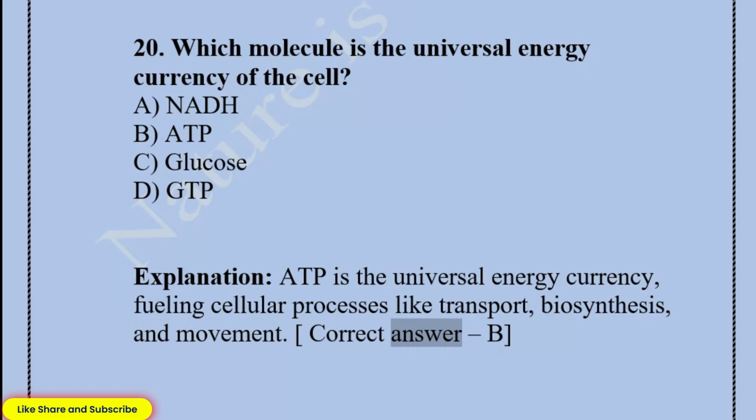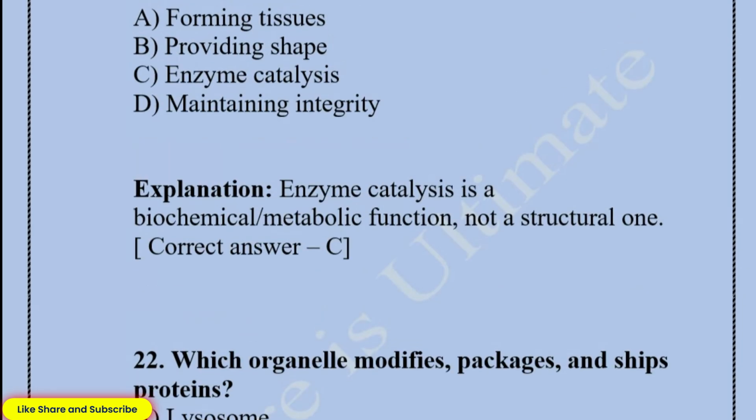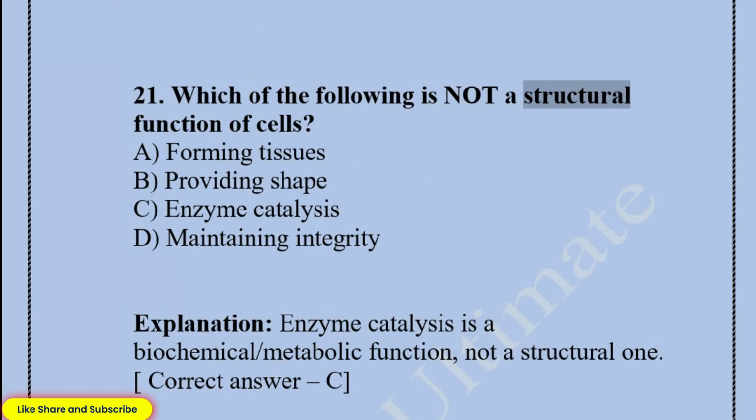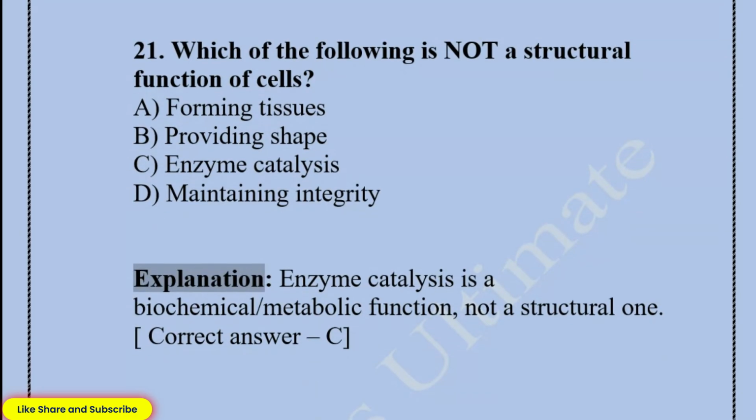Correct answer, B. 21. Which of the following is not a structural function of cells? A. Forming tissues. B. Providing shape. C. Enzyme catalysis. D. Maintaining integrity. Explanation: enzyme catalysis is a biochemical or metabolic function, not a structural one.